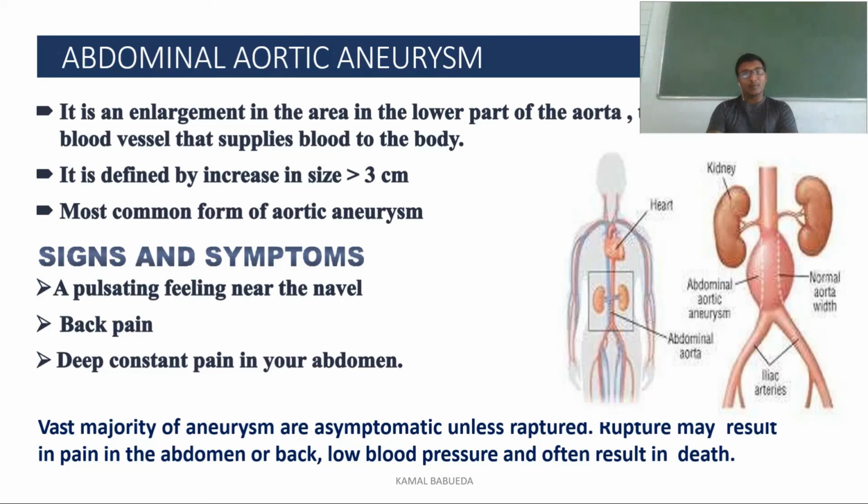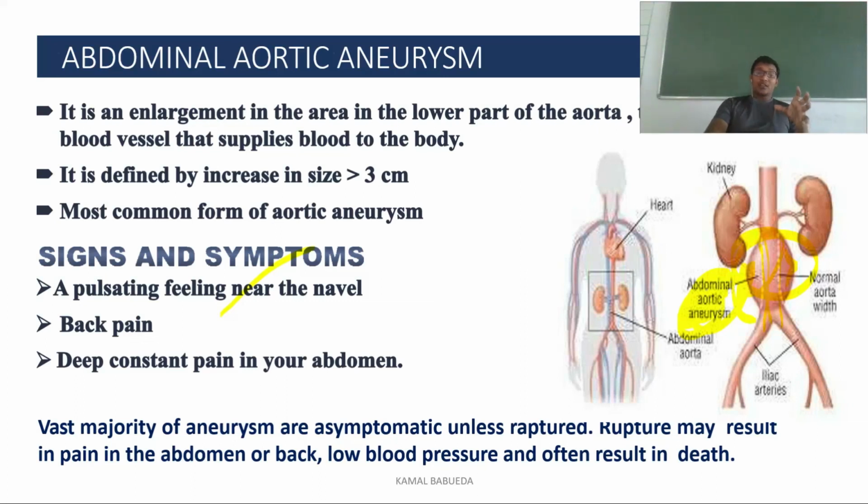Coming to the abdominal aortic aneurysm, it is the enlargement of the aorta in the abdominal region. So you can see here the abdominal aortic aneurysm, there is enlargement. Normally it has to be in this shape, but because of the aneurysm it has bulged. It is defined as an increase of more than 3 centimeters, and it is one of the most common forms of aortic aneurysm. Here you can observe a pulsating feeling near the navel, and there will be back pain and deep consistent pain in your abdomen.